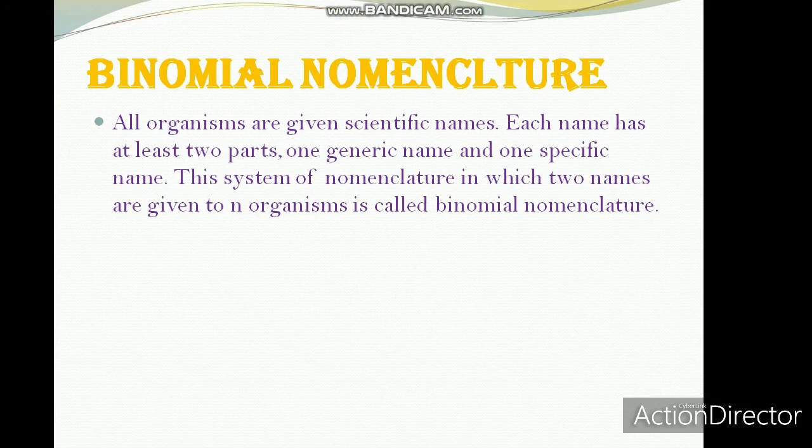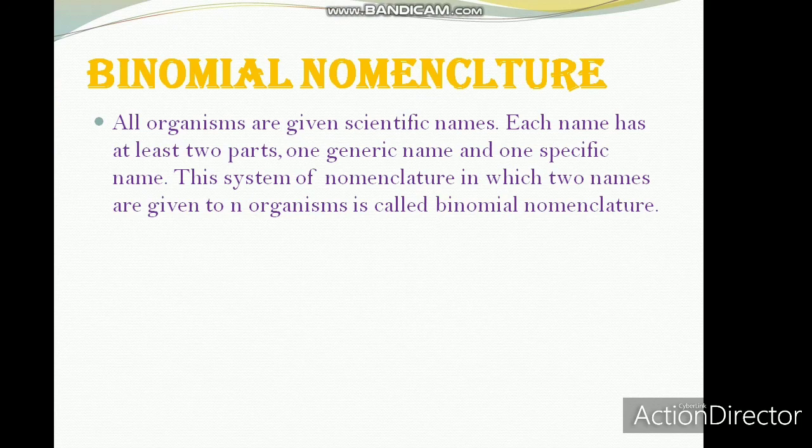In your name also you will find a main name and a surname. So in the scientific world also there are certain rules of providing a scientific name to an organism, and the rule is that the scientific name should constitute two parts.